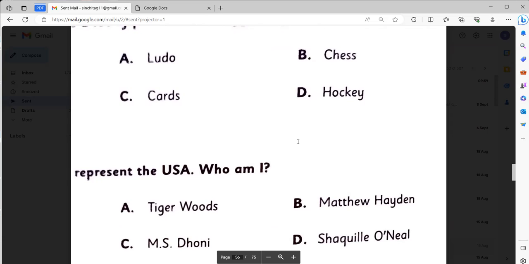I play golf and represent the USA. Who am I?